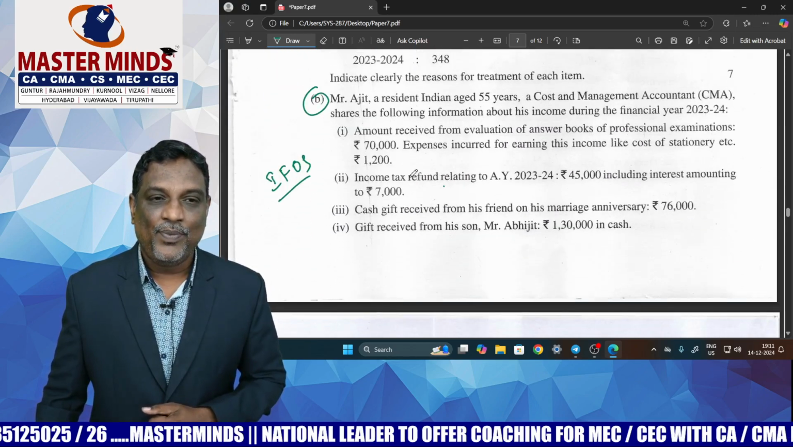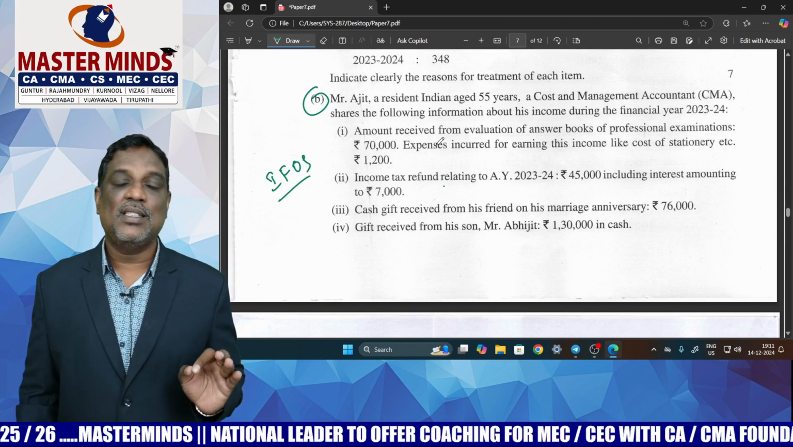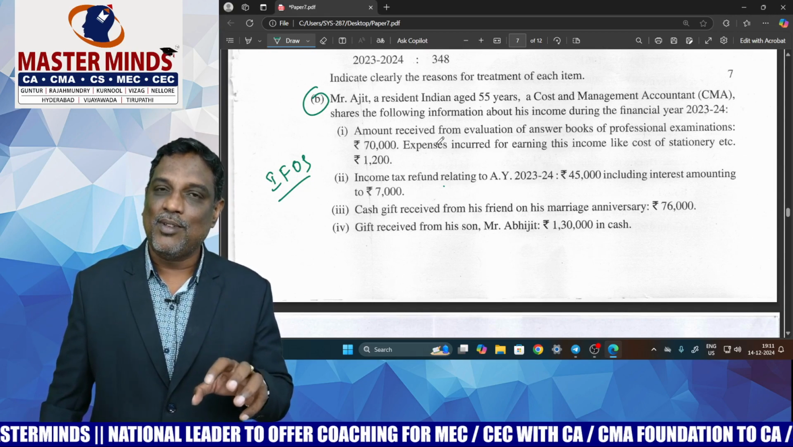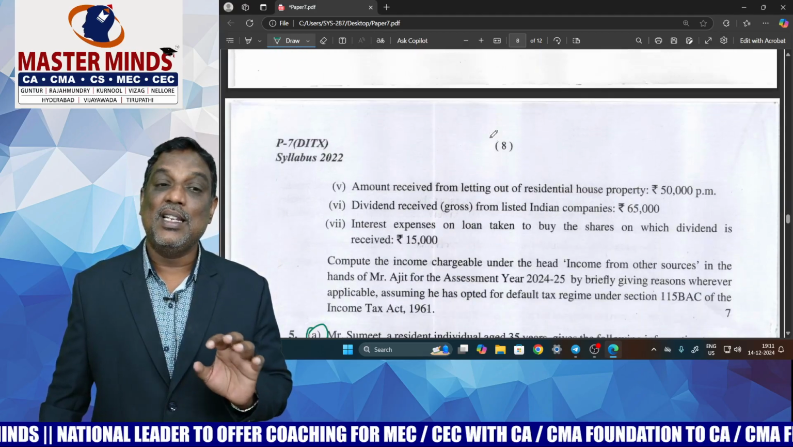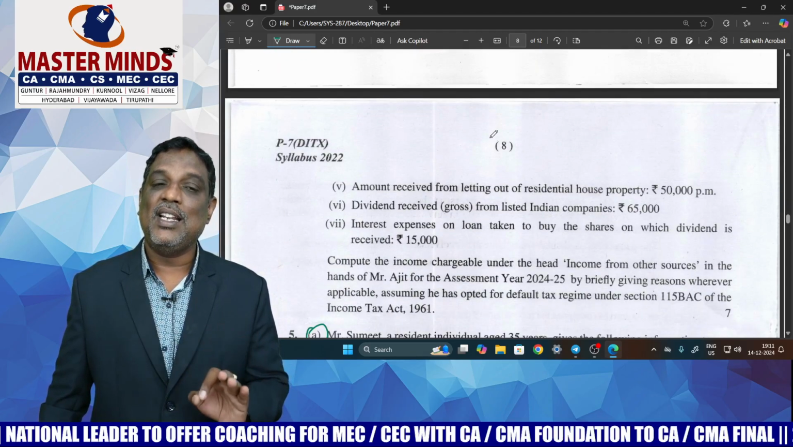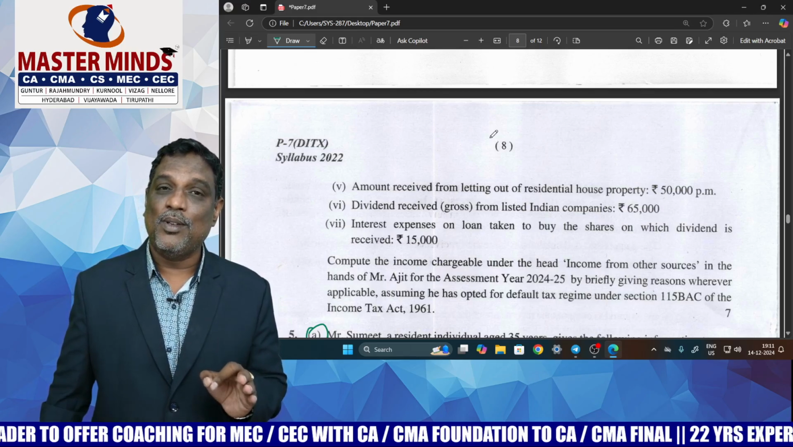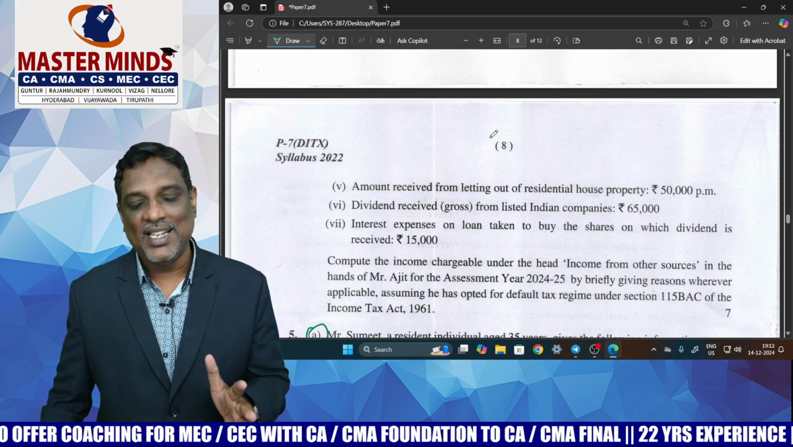4B. My dear students, this is the question from income from other sources. Various incomes were given in the problem. You have to calculate the income from other sources from the details given here. This is also a too fundamental problem which was covered in our material.